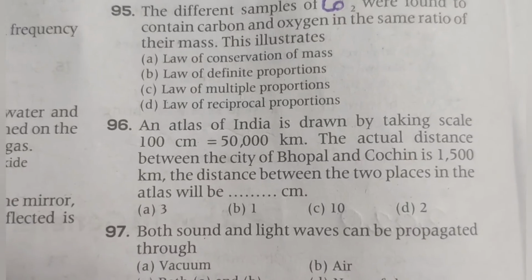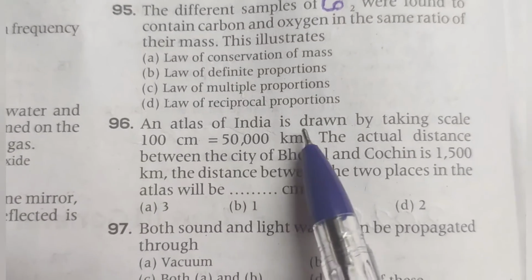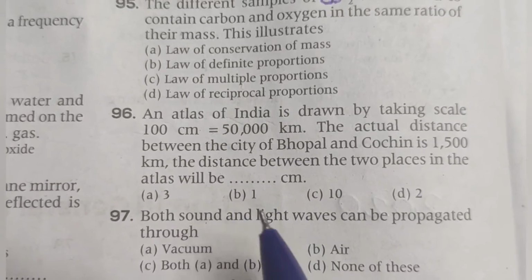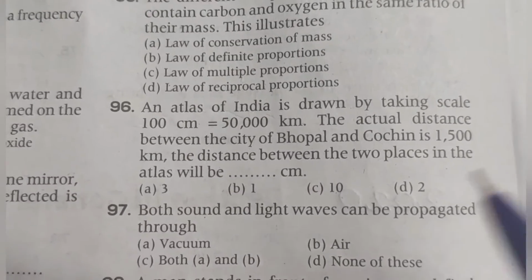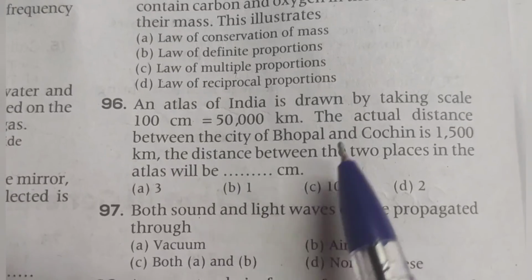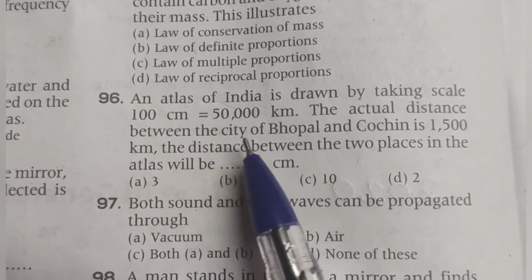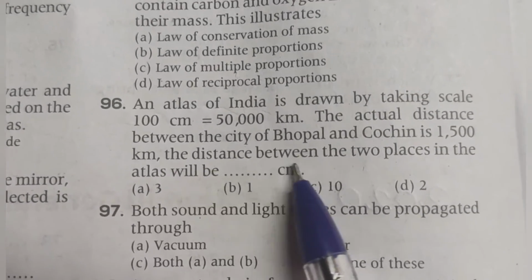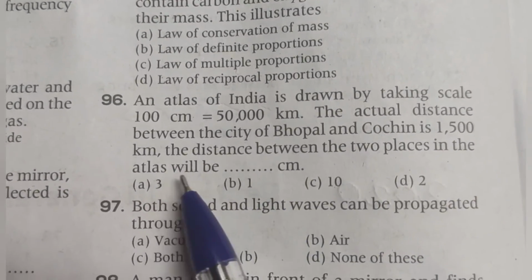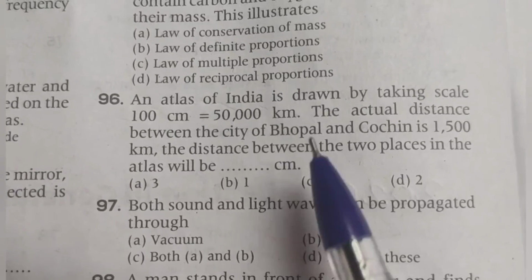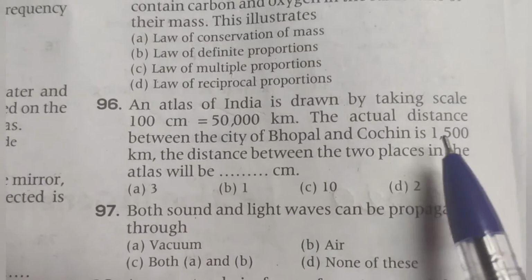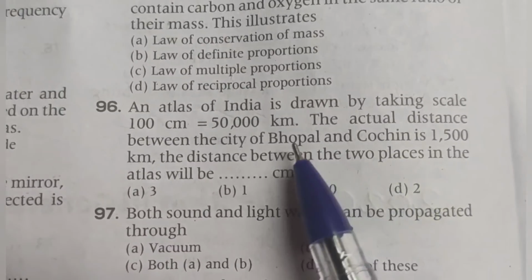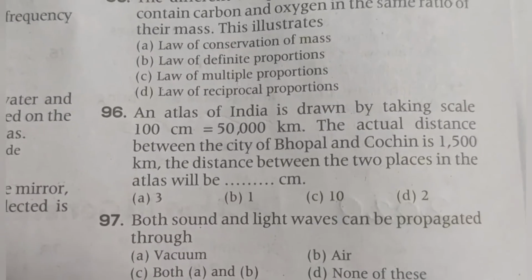96. An atlas of India is drawn by taking the scale 100 cm equal to 50,000 km. 50,000 km is equal to 100 cm in the atlas. The actual distance between the city of Bhopal and Cochin is 1500 km. So the distance between the two places in the atlas will be dash centimeter. Bhopal and Cochin, the actual distance 1500 km. So what will be the distance between Bhopal and Cochin in the atlas?